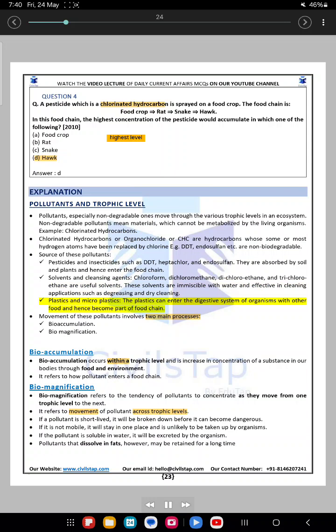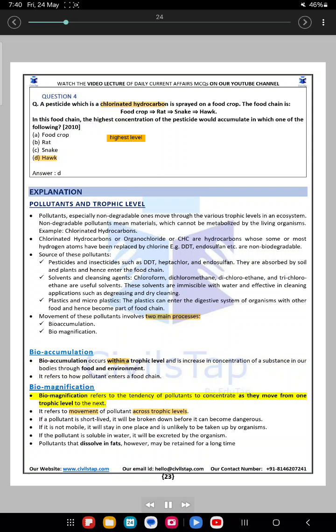Plastics and microplastics. The plastics can enter the digestive system of organisms with other food and hence become part of the food chain. Movement of these pollutants involves two main processes: bioaccumulation and biomagnification. Bioaccumulation occurs within a trophic level and is an increase in concentration of a substance in our bodies through food and environment. It refers to how a pollutant enters a food chain.